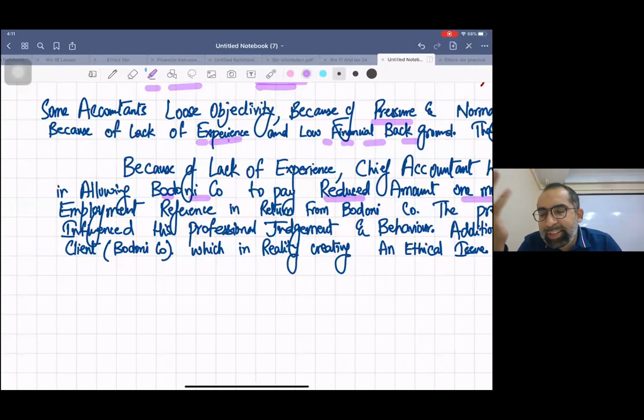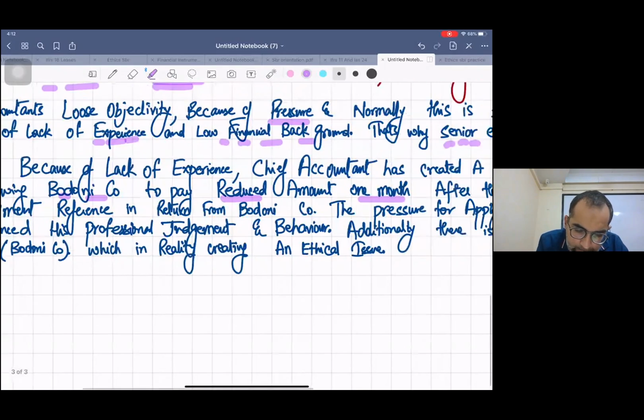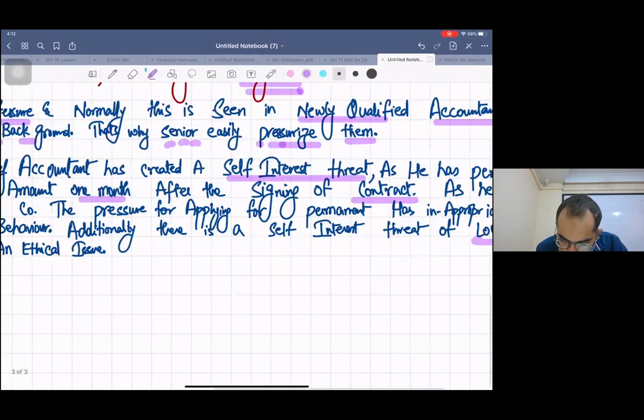The second pressure is he thinks that if he does not allow this extension of credit, the customer will run away. Additionally, there is a self-interest threat of losing this client Badoni company, which in reality creates an ethical issue.